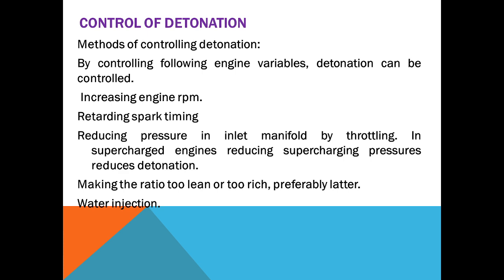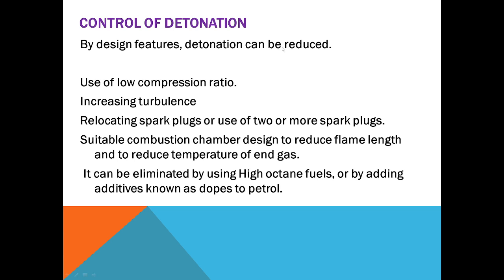By controlling the following engine variables, detonation can be controlled. Very first is increasing the engine RPM, retarding the spark timing, reducing pressure in the inlet manifold by throttling. In a supercharged engine, reducing supercharging pressure reduces detonation, making the mixture too lean or too rich, preferably later, and water injection.